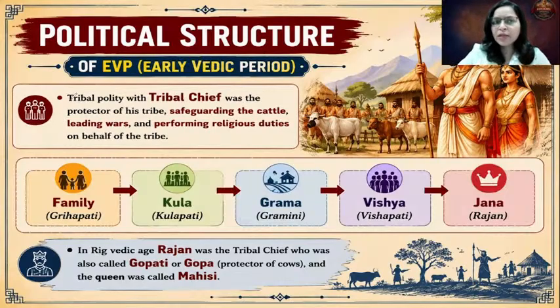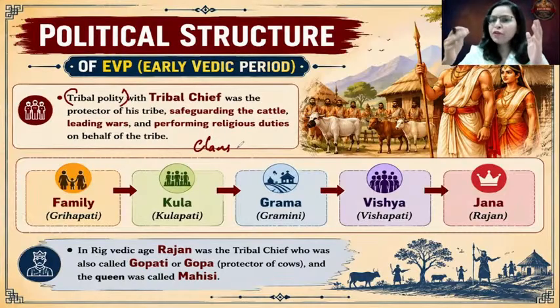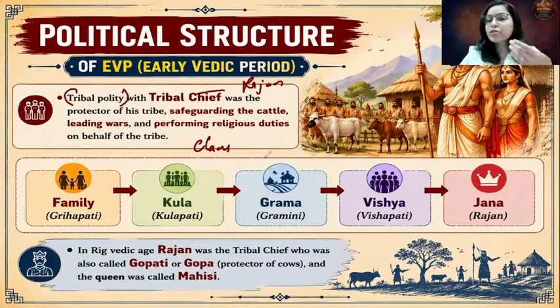So it was referred to as a tribal polity. Within the Aryans, there were different tribal clans, and every clan had a chief. He was referred to as the tribal chief. Tribal chief was called Rajan. So we call Raja. Like that, Rajan was the term for the tribal chief.